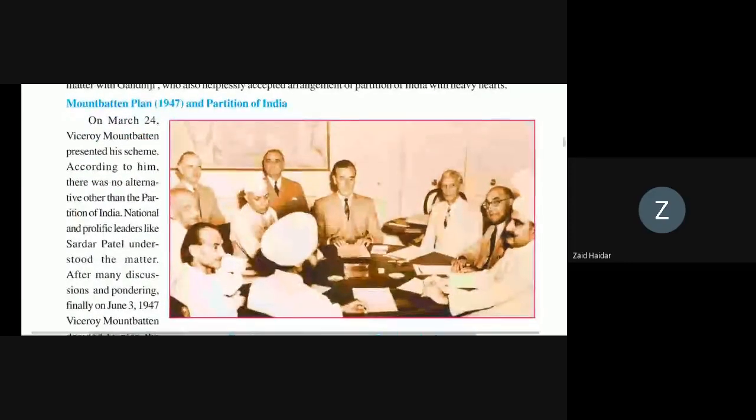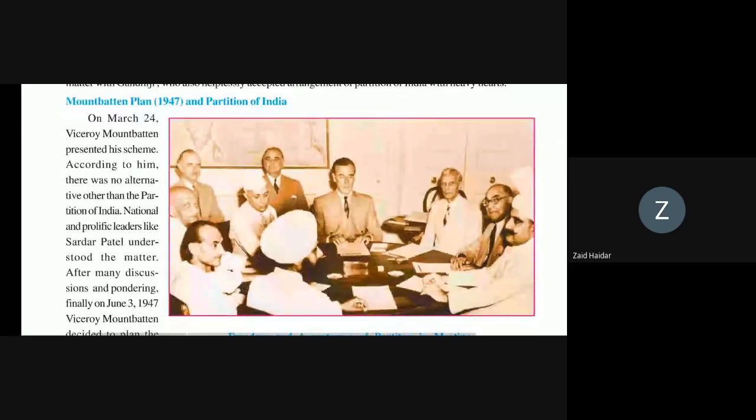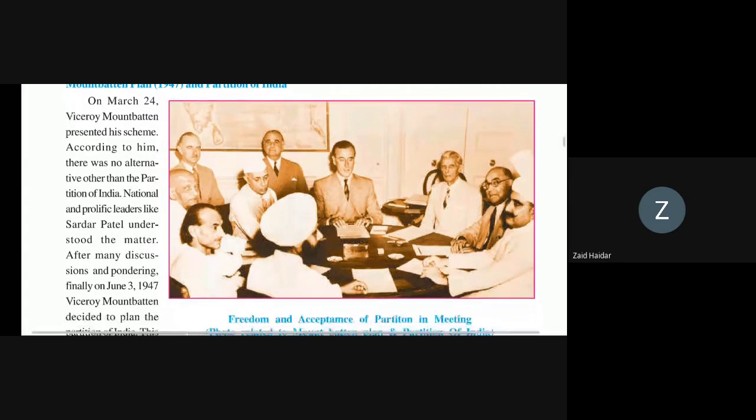Yes, ma'am. Next is the Mountbatten Plan 1947 and the partition of India. When he was appointed Viceroy, he presented his scheme, and there was no alternative during partition, as Jinnah and the Muslim League asked for the separation of India.